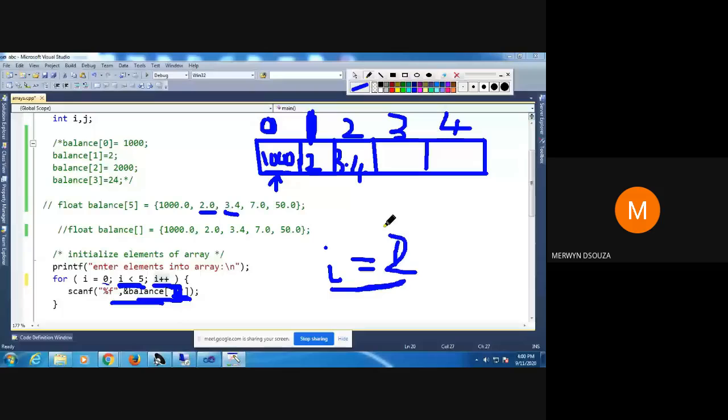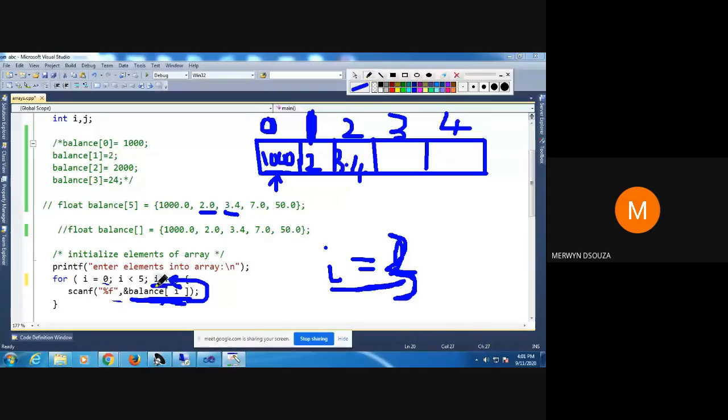So now what will be the next thing that we'll do? Can someone tell me? What is the next thing after you have stored the input? After you have stored the value, what do we do next in the for loop? We have stored the value, so now what do we do? Increment i. So when you increment i, what do you get? i will become 3.